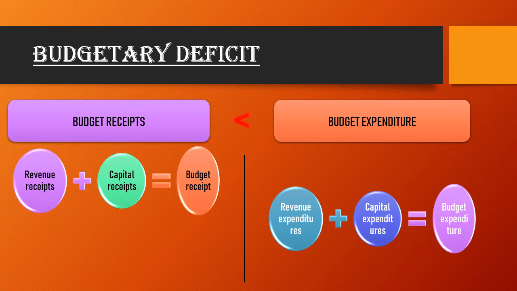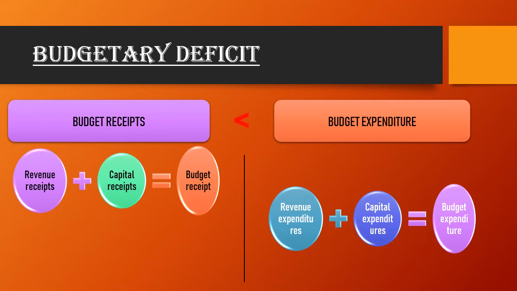So budget deficit is a situation where budget receipts are less than the budget expenditure. As I mentioned here, the budget expenditure is greater than the budget receipts. Let me give you an example. Suppose our country earns rupees 80 as income, but the country has to spend rupees 100. The difference is 20 rupees. It means it is the deficit. It's a very simple example I gave you, but this is actually the meaning of deficit, the budgetary deficit.